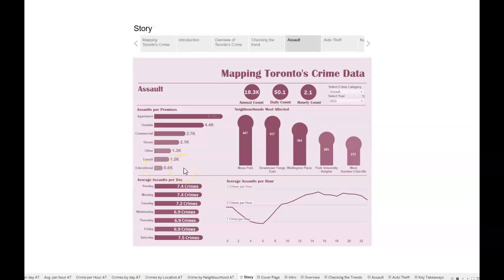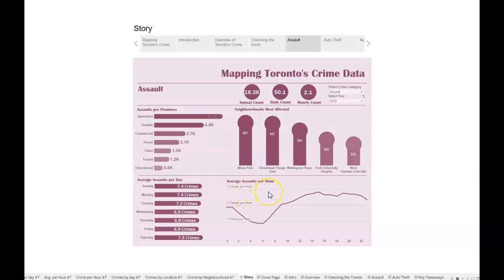We can see that the neighborhoods that were most affected by assaults were Moss Park, downtown Yonge East, Wellington Place, York University Heights, West Humber, Clareville. With Moss Park, downtown Yonge East, Wellington Place being the most affected neighborhoods, which have around 400 crimes and more. And then for every day, we see that the average crime count for Sunday to Saturday is pretty much the same. It ranges from around 7 to 7.5 crimes.